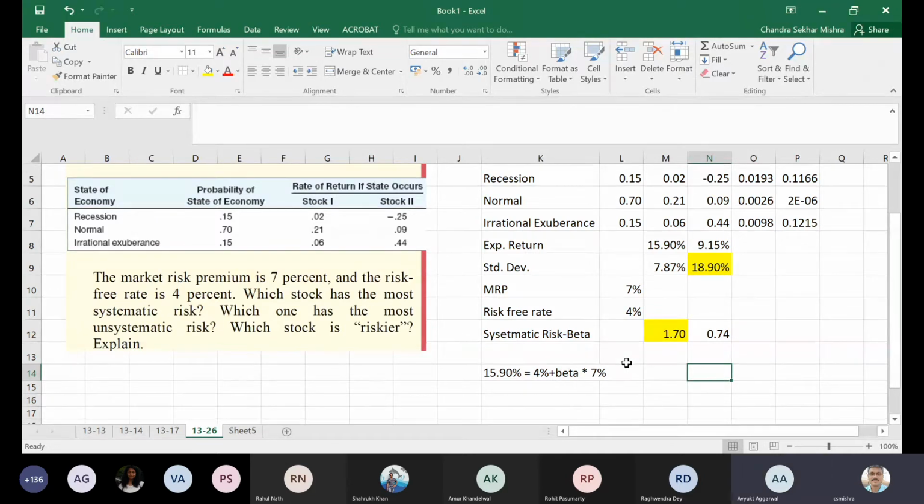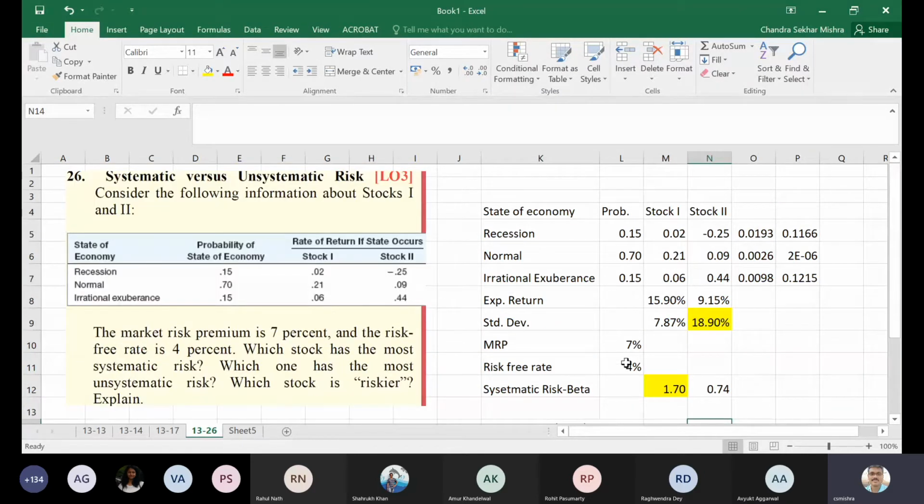Sir, can you repeat? Systematic risk is high in case of which one? Sir, the first one. So unsystematic risk is likely to be more in the second one, right? Yes, sir. So this is an indirect way of getting the beta.